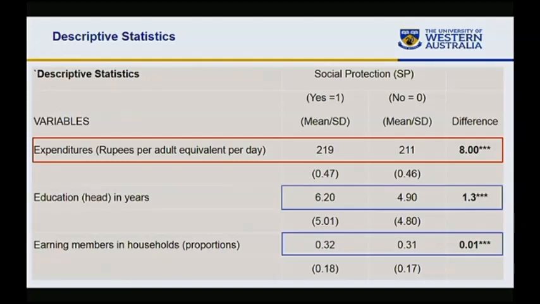But this may not be true, because if you look at the education of the head of the household in years and the proportion of earning members in a household, we see that education levels are higher in households receiving social protection, and the same is the case with the proportion of earning members. So this difference might not be because of social protection, but because of many other factors. So we cannot simply attribute it. We need to control for all these variables.